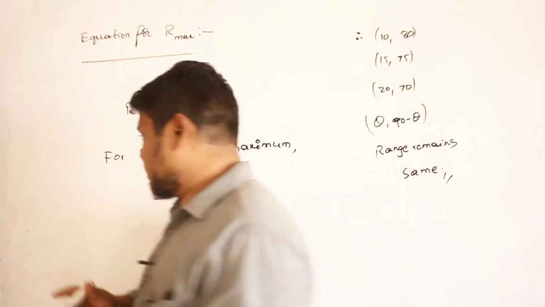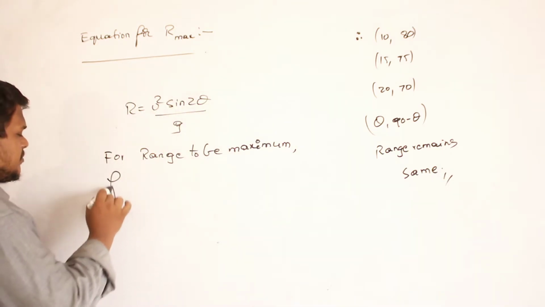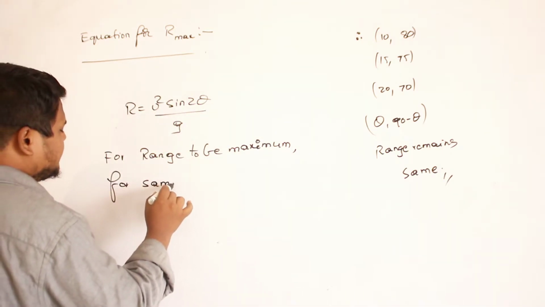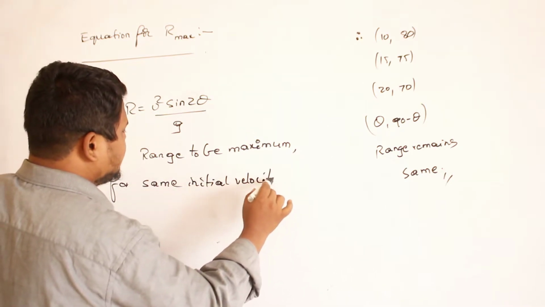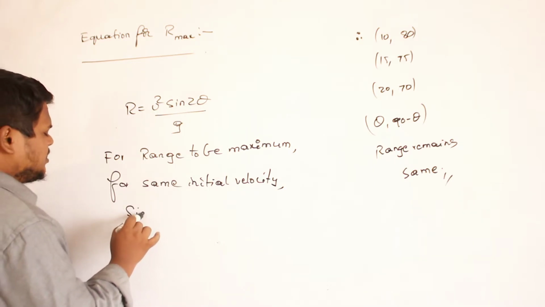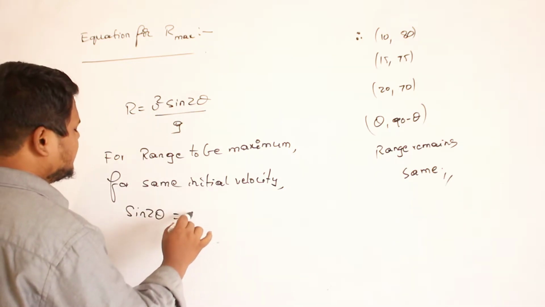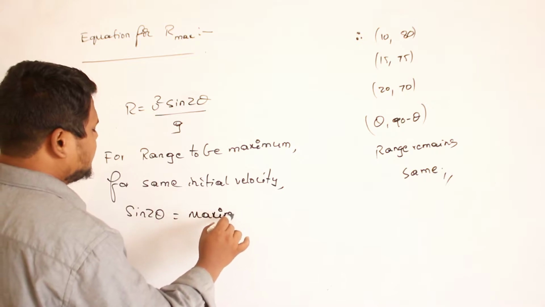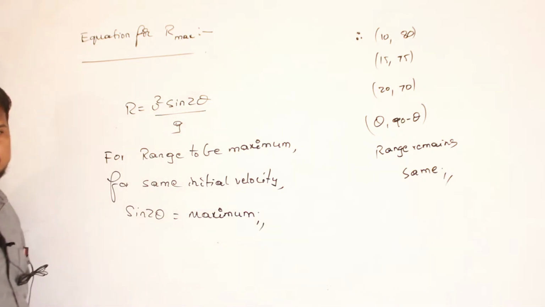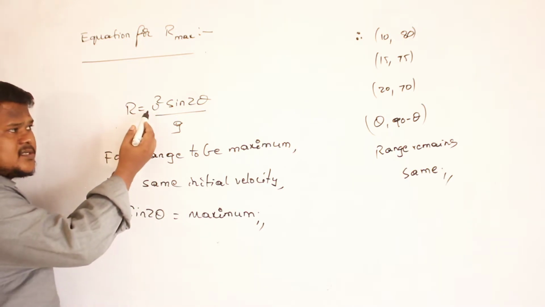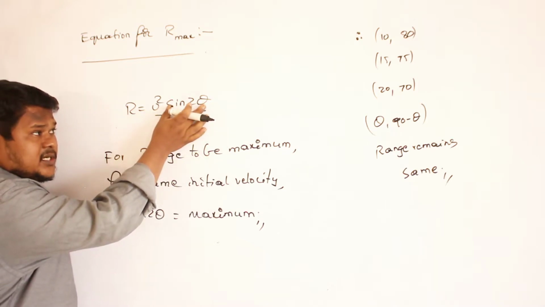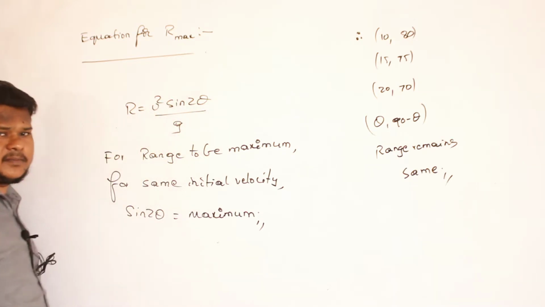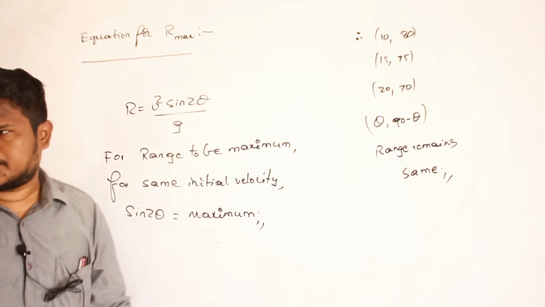So for range to be maximum, for the same initial velocity and for the same planet, sin 2 theta should be maximum. Okay? Which one should be maximum? Sin 2 theta should be maximum, right? Because u is a constant, initial velocity is a constant, g value is also a constant. Only if sin 2 theta is maximum, then range will also become maximum. That is understandable, no? Clear?